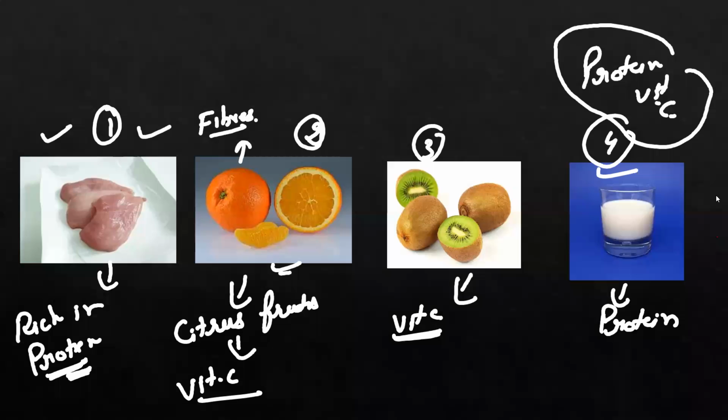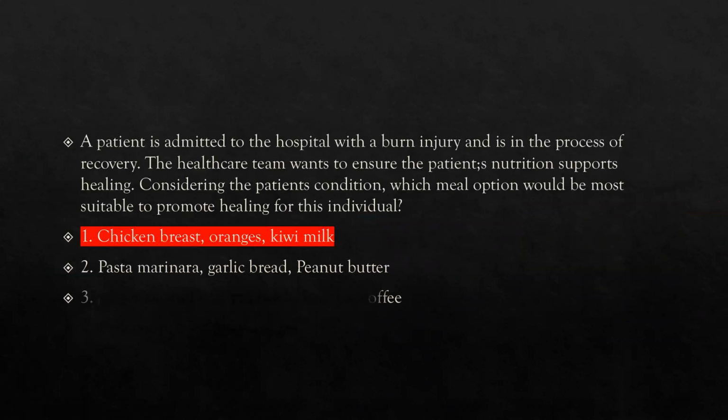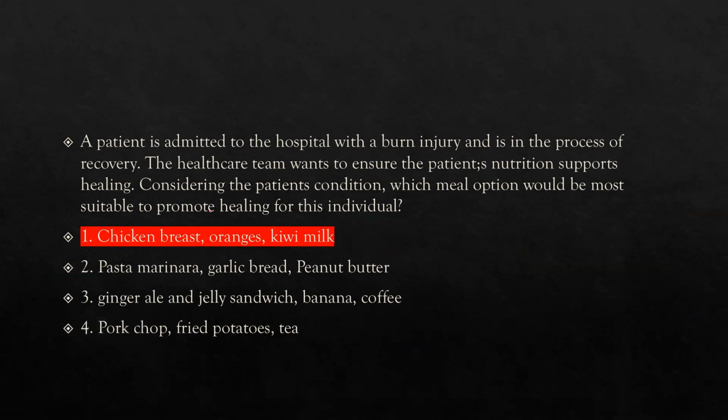So let's find these options in the question. These are included in the first option. So the right option here will be option number 1: chicken breast, orange, kiwi, and milk. The other options are inappropriate because they do not completely consist of these two requirements, protein and vitamin C. So option number one will be the right answer: chicken breast, orange, kiwi, and milk.